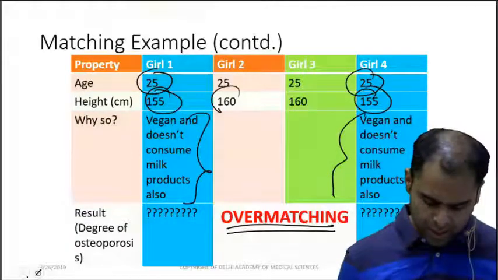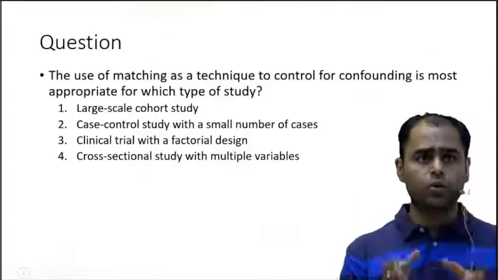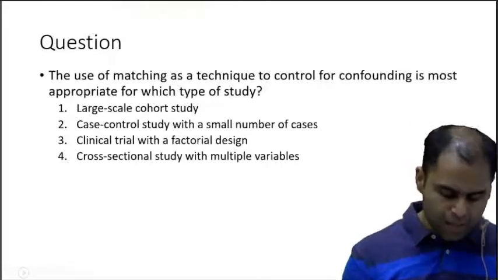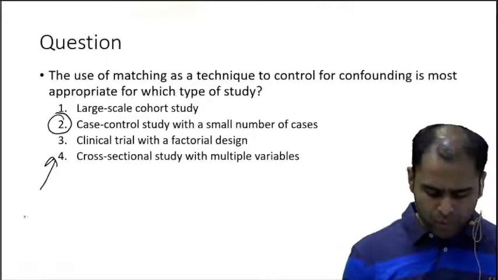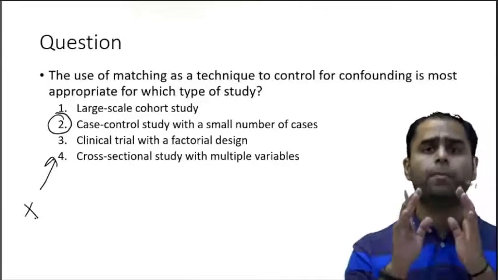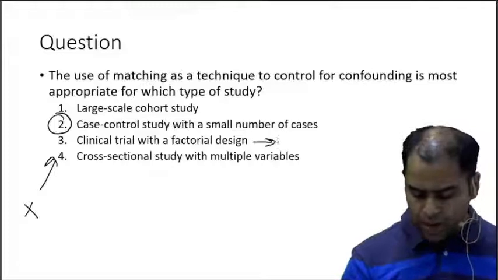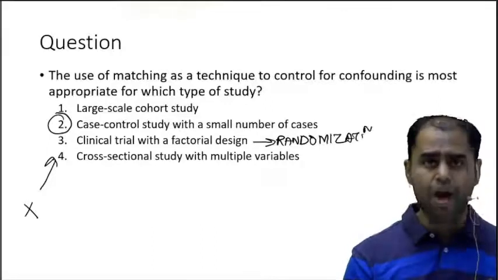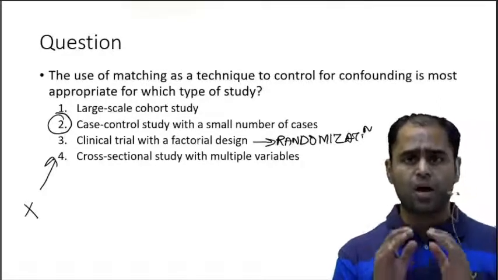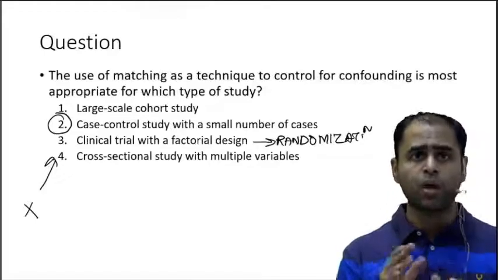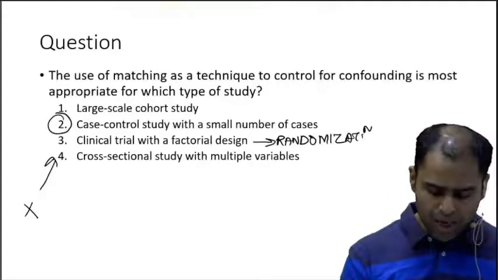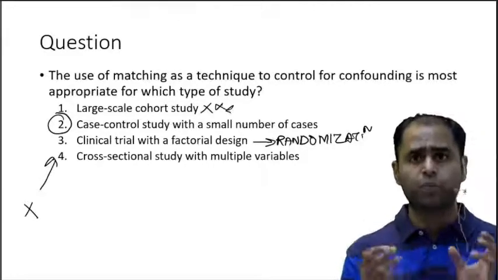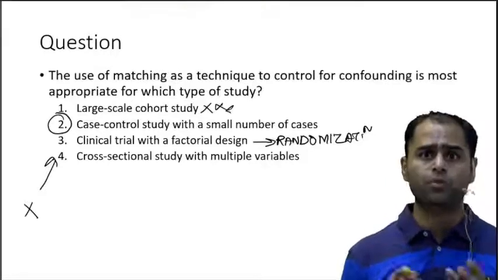Yes, fine, done. So question: the use of matching as a technique for control of confounding is most appropriate for? The answer is case control. We never ever do it in cross-sectional, because in cross-sectional there is no comparison group. In a clinical trial, we have randomization, which is a far better method than matching, because randomization removes both known and unknown confounders. Large scale cohort is generally not preferred. As such, cohort is a very costly study. If you put in matching, more cost would be introduced into it.